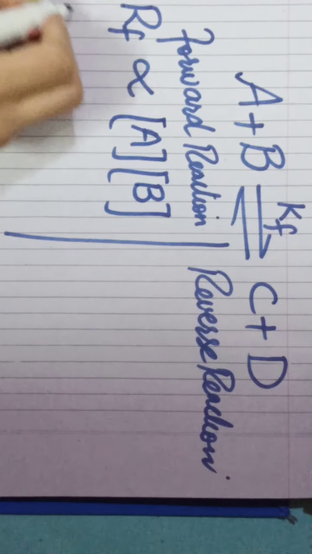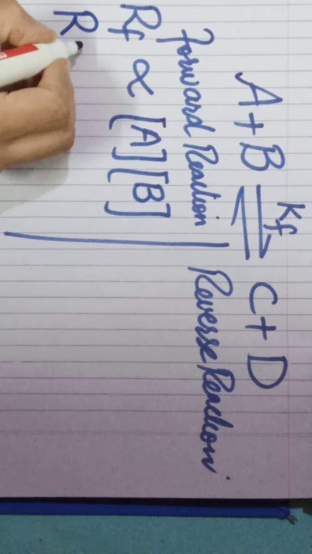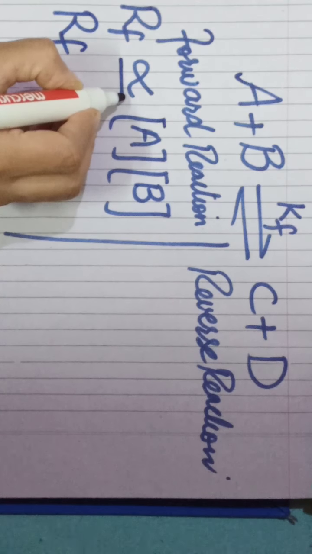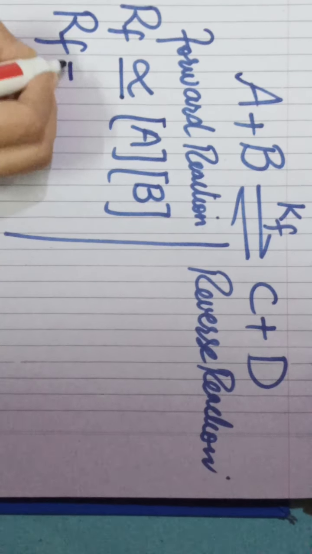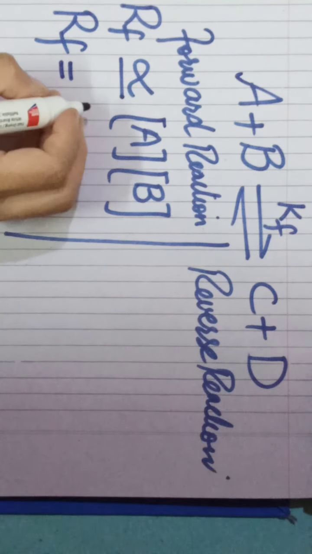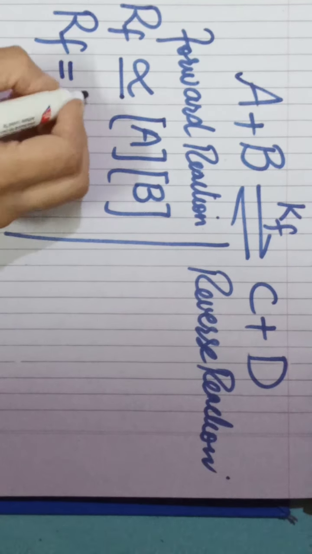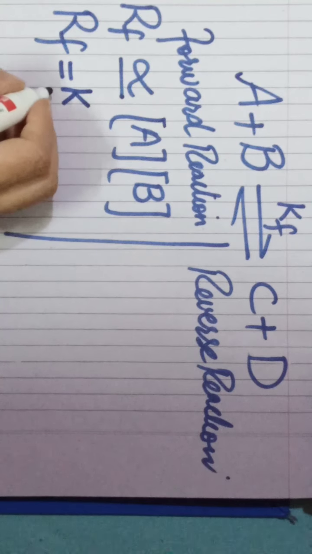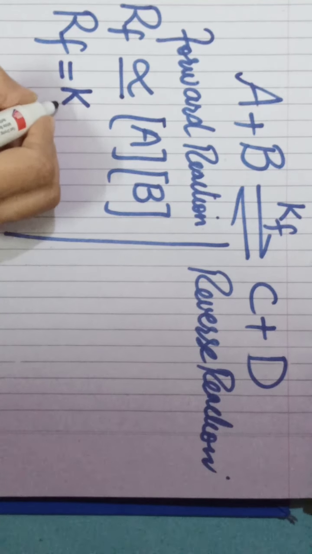Now the sign of proportionality is changed into the sign of equality by using a constant. Which constant is used here? K. K is a proportionality constant which is used in the law of mass action. So, rate of forward reaction equals Kf[A][B].